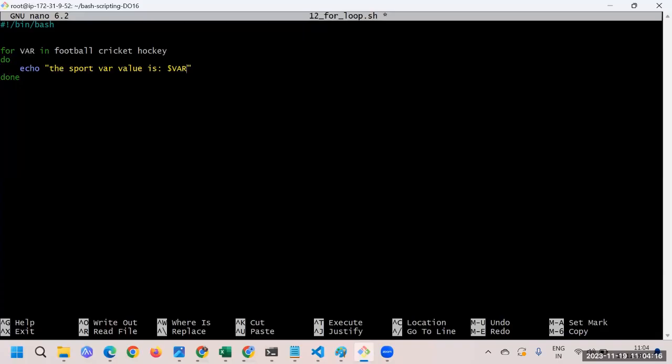So what will happen here? Let's try to understand in a syntax way. First of all, this is a football variable, so this will come here, and then this will be printed here. Next time, the next value comes here and it gets printed. The third value will come and get printed. Like that. So Control O, press enter.